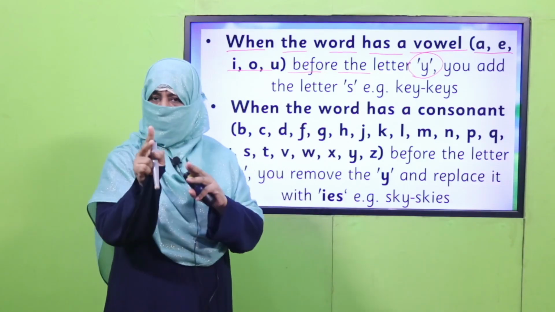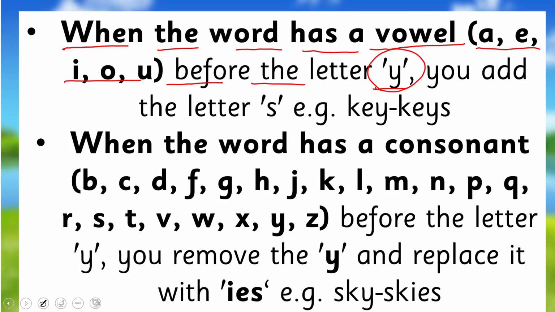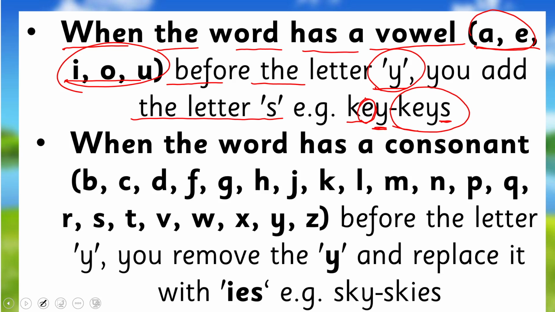There can be two situations. Number one, before Y there is A, E, I, O, U. If there is a vowel letter before Y, you will simply add S to make its plural. For example, key. Now you see here it's Y and before Y this letter E is one of the vowels. So to make its plural you will simply add S and it will be plural keys. You got it? This is situation 1.